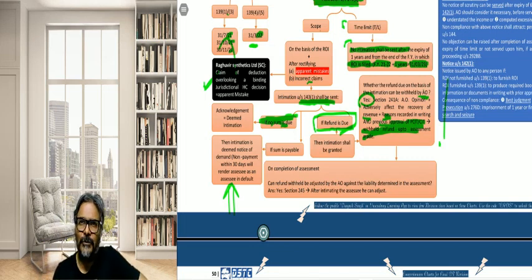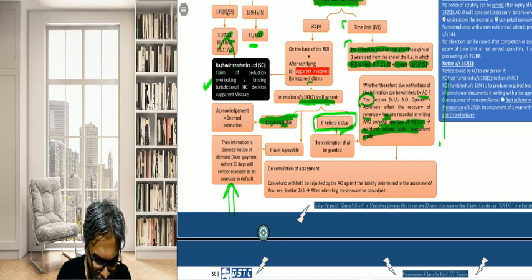So he will have to give the reason. Now what kind of reasons is he going to give? That there is a huge liability expected in the assessment of AY 18-19, and therefore he wants to withhold the refund of AY 21-22. If he does that, then yes, students, the refund can be withheld in this regard. That is what they have told as far as this particular point is concerned.